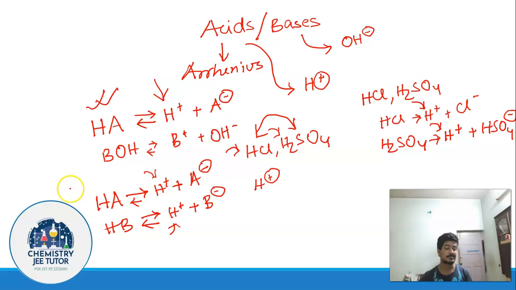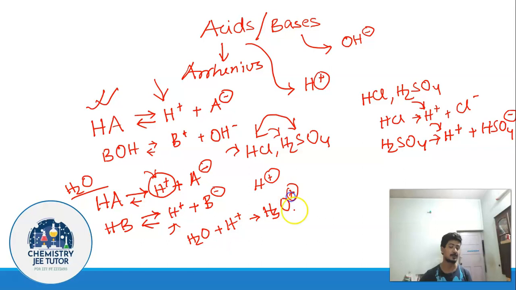So first let us understand all of these things are in aqueous solutions, that is H2O is the solvent around it. You are pouring HA in H2O, HB in H2O. So what happens? Once you are using water as the solvent, that is aqueous media, the H plus ion that is being produced is being captured by the water which is present as solvent, and it now produces H3O plus ion.